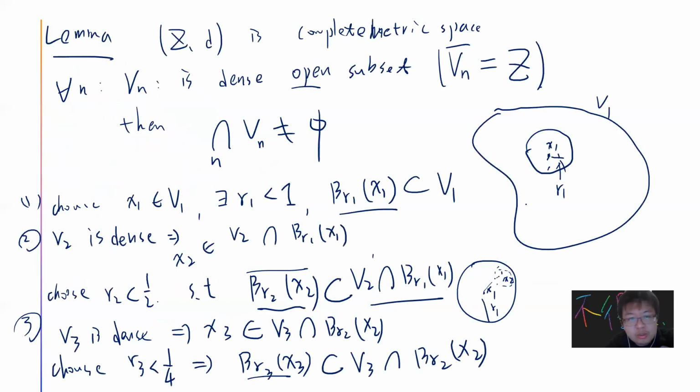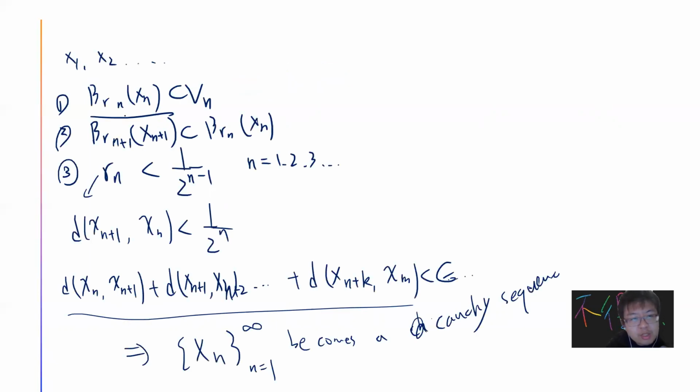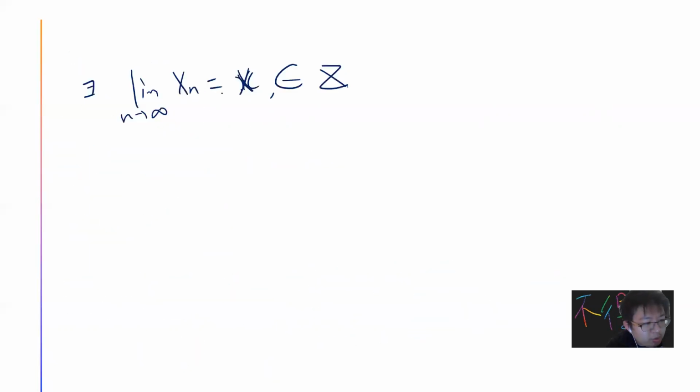Okay, and the original, I assume that this Z is a complete space. So there exists, if you take x_n as n goes to infinity, you converge to some point x, where x belongs to Z. Okay, now this x is a limit point, right? And by this, this x is a limit point, which tells you what? Which tells you that x must belong to the closed ball B_{r_n}(x_n), for each n.